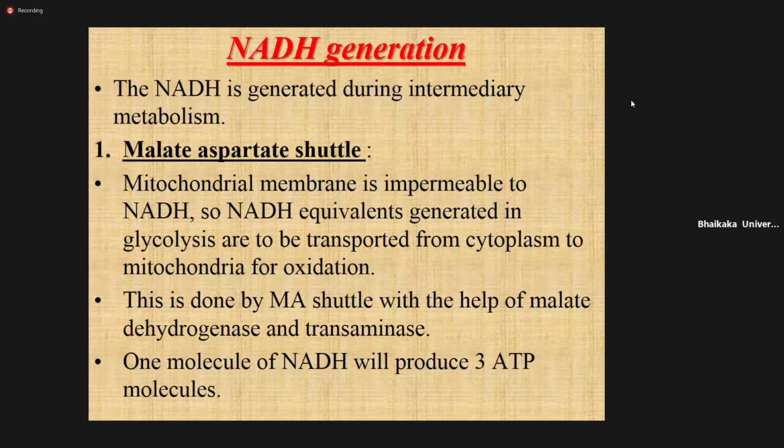So it requires the malate aspartate shuttle. Simply, NADH is in the matrix. Now this NADH is transported from the matrix into the space between the outer and inner membrane of the mitochondria, but it is not easily transported. It requires a carrier protein, and that is the malate aspartate shuttle.